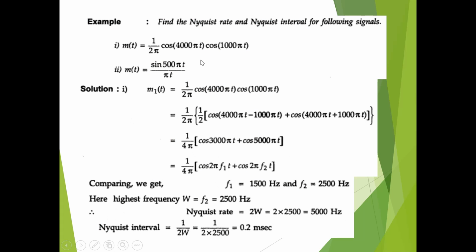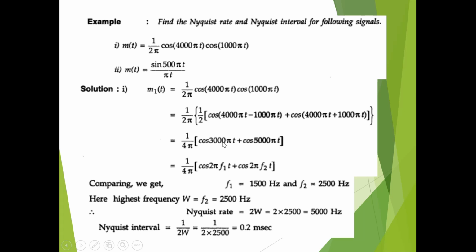Here we can find the Nyquist rate and Nyquist interval for the following signals. m of t is equal to 1 by 2 pi cos of 4000 pi t into cos of 100,000 pi t. To solve this, there is no addition, so we have to use the formula cos A into cos B. At the end you will get this equation for m1 of t, that is 1 by 4 pi cos 2 pi f1 t, and this. So you can compare with this solved one.